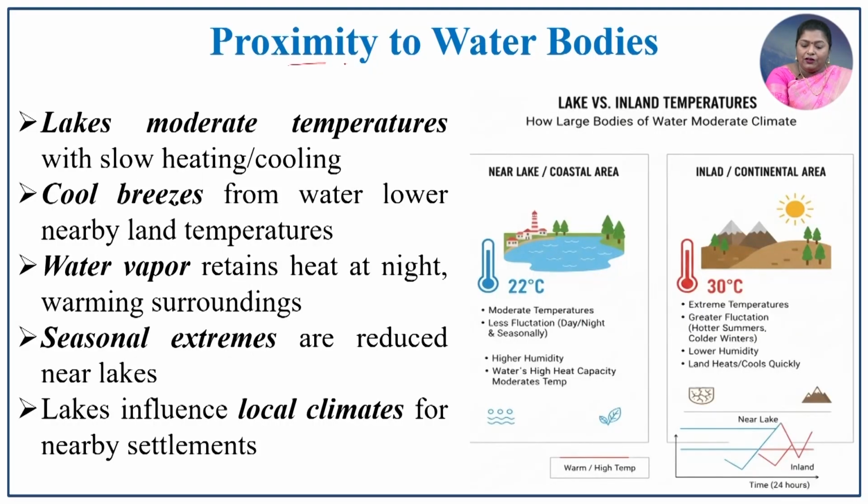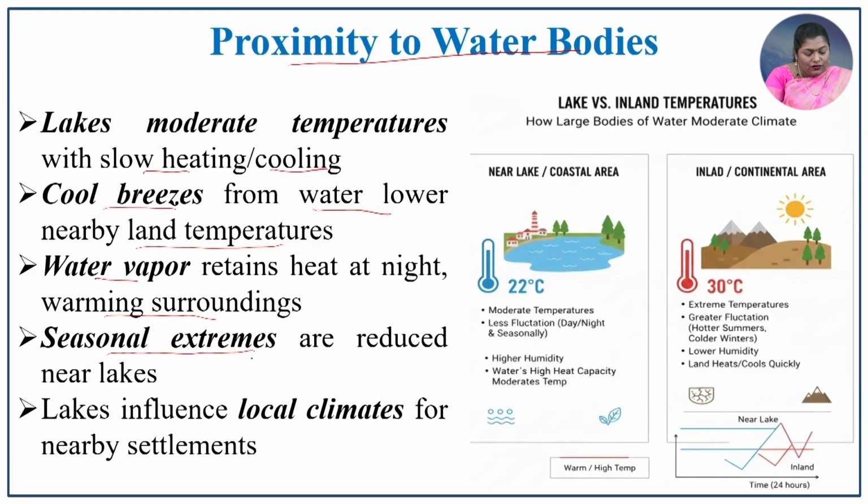The proximity to water bodies, that is, a lake moderates the temperature with slow heating and cooling. Compared to the land surface, the water bodies heat slowly and also cool slowly. Because of this effect it adversely affects the local temperature. The cool breeze from the water lowers the nearby land temperature, and the water vapor retains heat at night time, which warms the surrounding region.